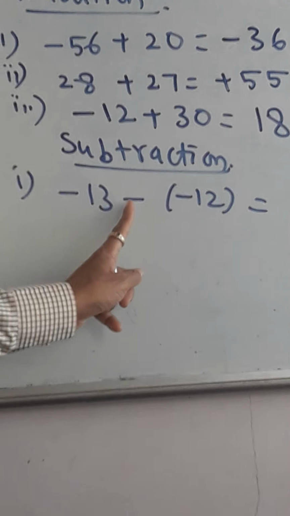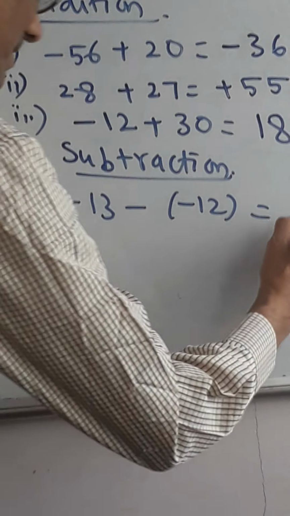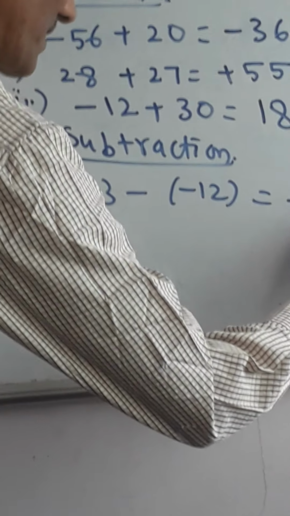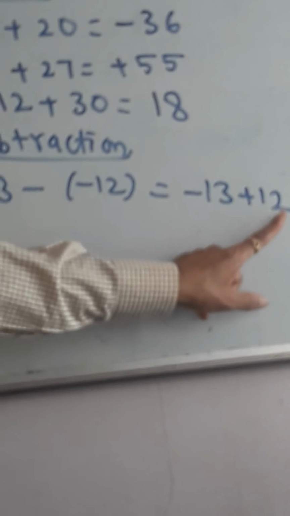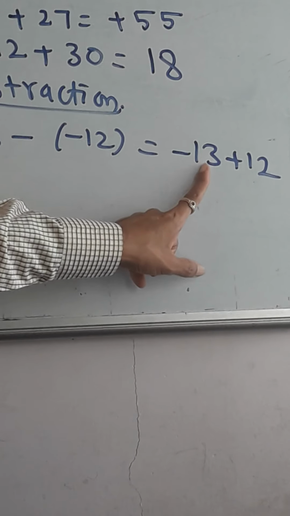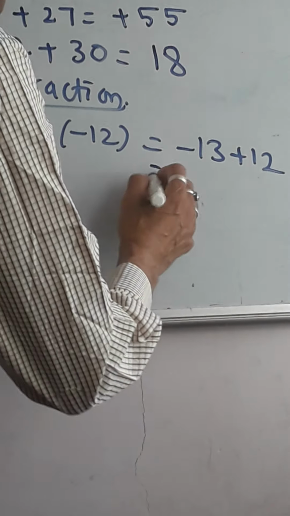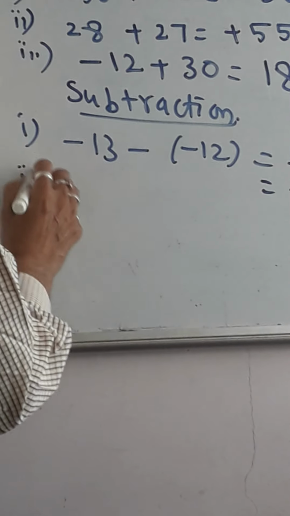Somebody said not correct only, then that will become correct only. The answer will come as minus 13 plus 12. Whenever additions are coming, we already know plus is a gain, minus is a loss. So loss is more. How much loss is that? The answer is minus 1.